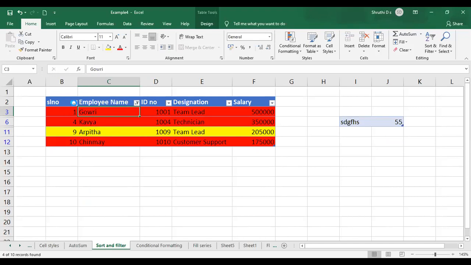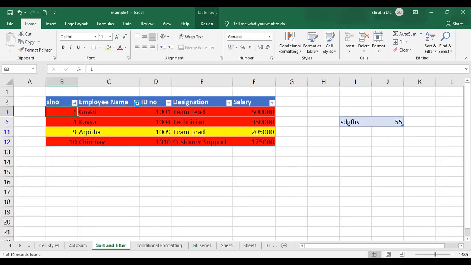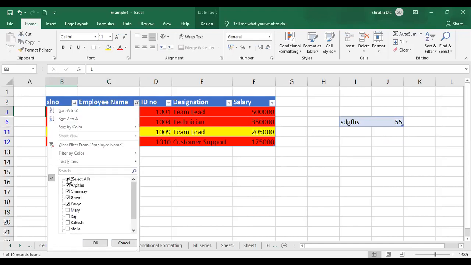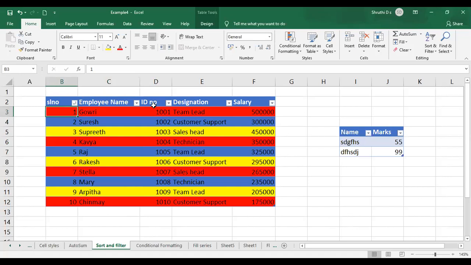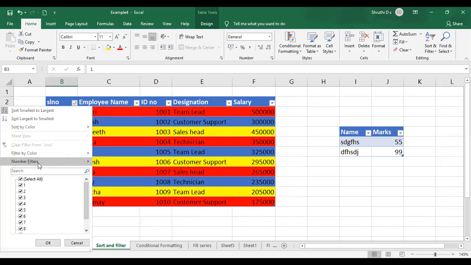Now I'll just click on select all and click on OK. All of those will appear for me. I'll just select this again. In the text filters, or you can go with SL number also, in the number filters or text filters, depending on which column you are using, number filters or text filters will appear.